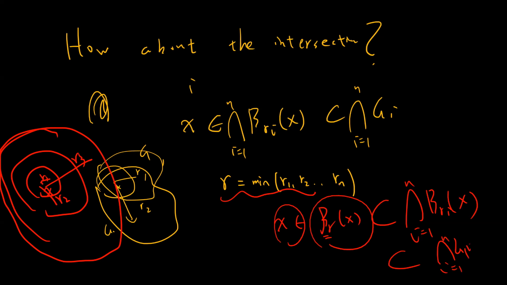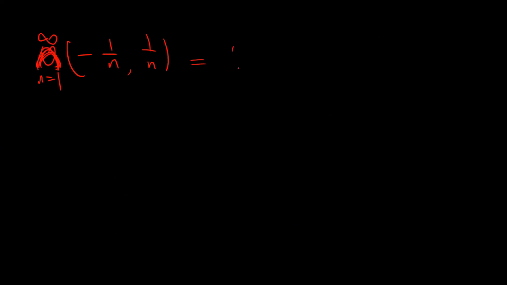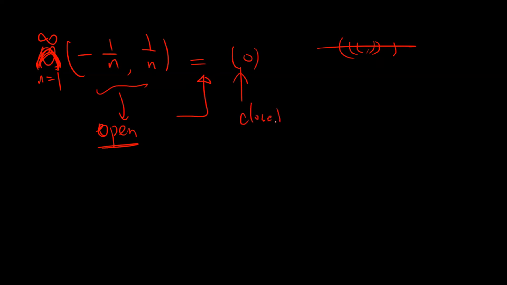That's why we only need finiteness. If you take infinitely many sets, there may be a case where your ball keeps shrinking and finally your radius becomes 0, so we only get a point. A counterexample is to take the intervals (-1/n, 1/n) for n from 1 to infinity. Taking the intersection, you only get the point 0. Everything in it is open, because each is an open interval, but finally the intersection is closed. So the finiteness is important.